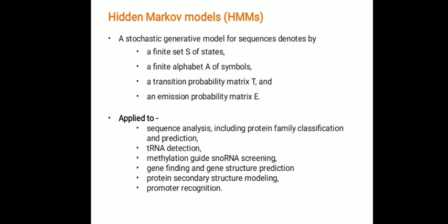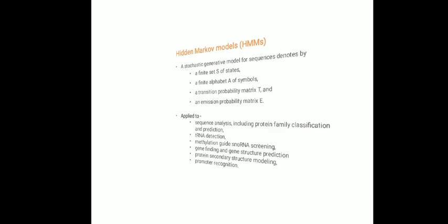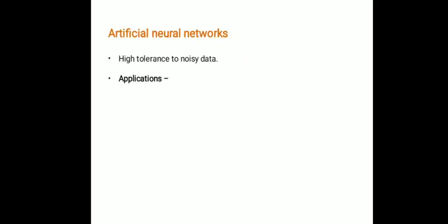Then let's see another type, that is artificial neural networks, or ANN. Artificial neural networks are another important approach to classification that have high tolerance to noisy data.